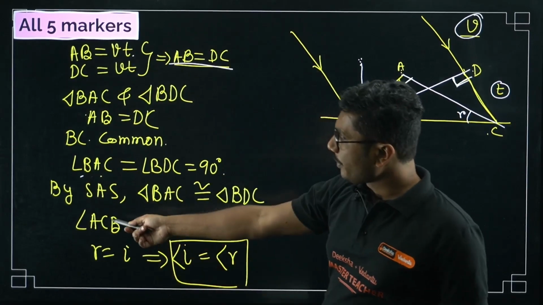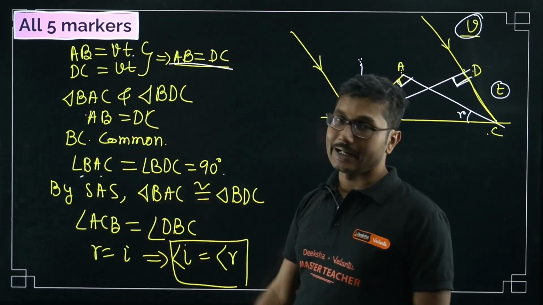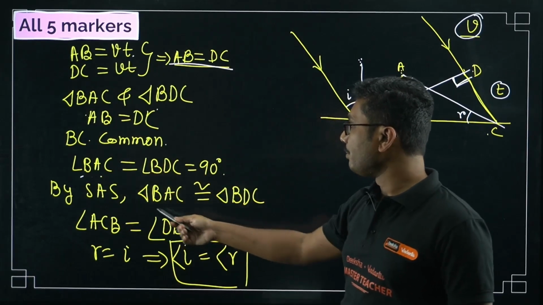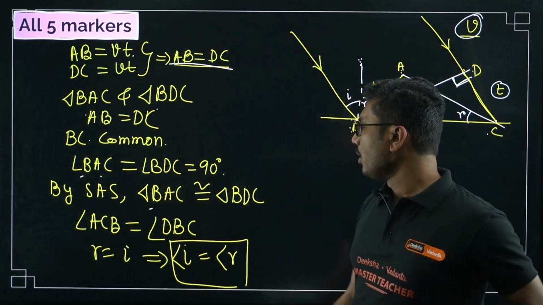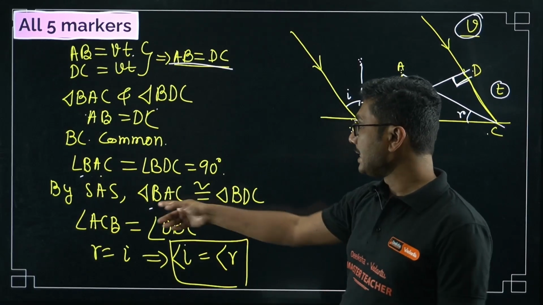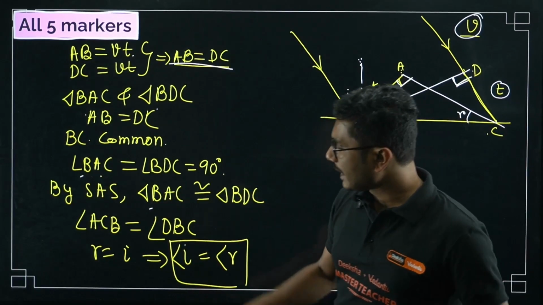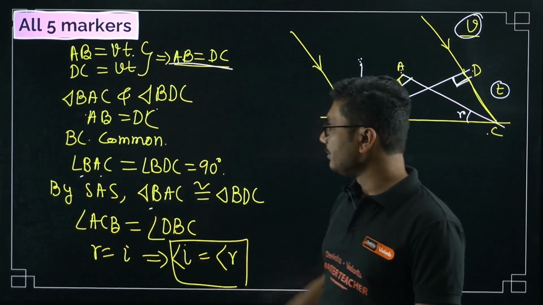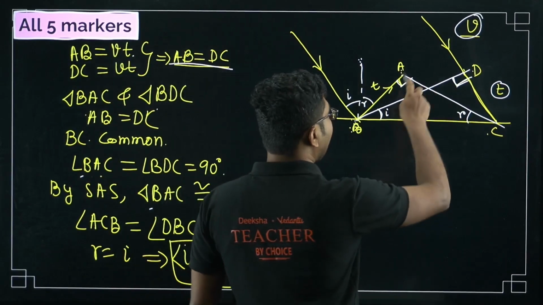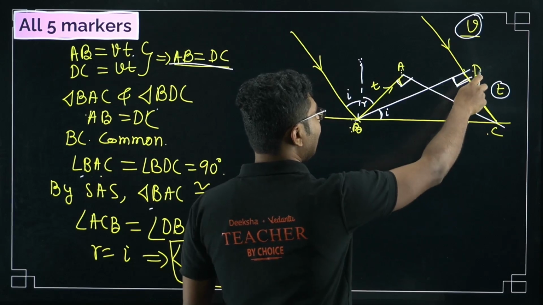So from there we can say that by side angle side, BAC is congruent to BDC. Then we can say that angle ACB equals angle DBC.